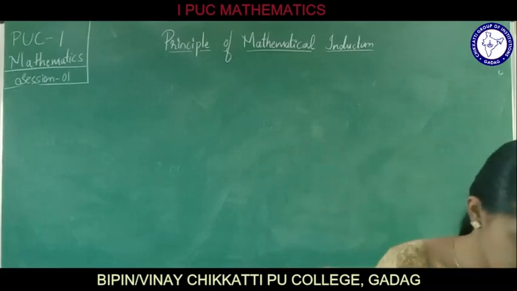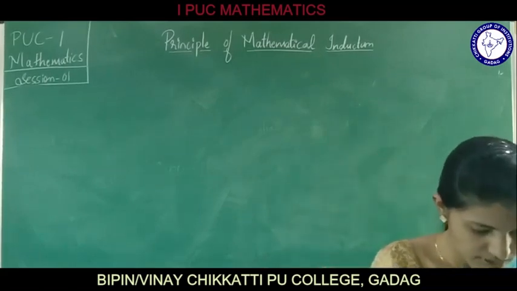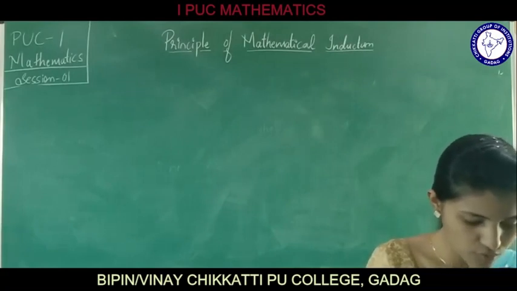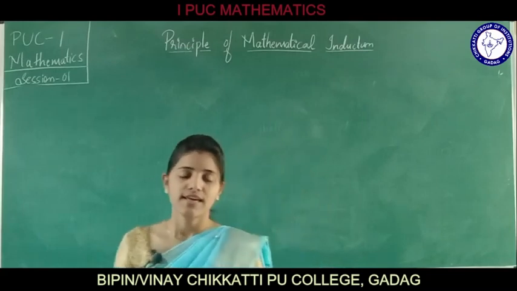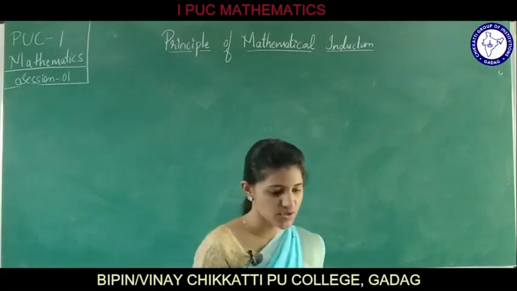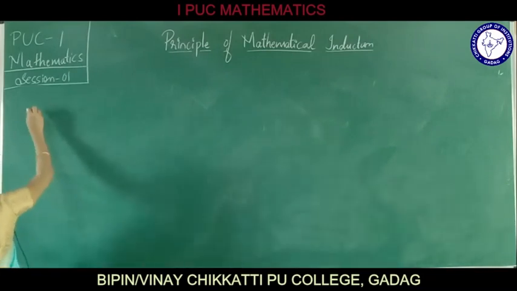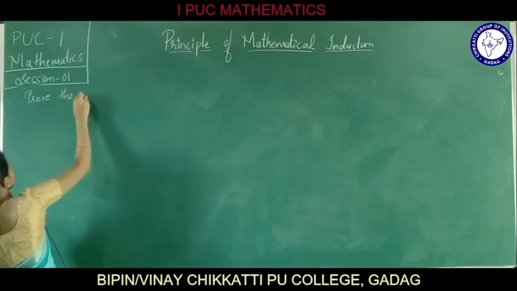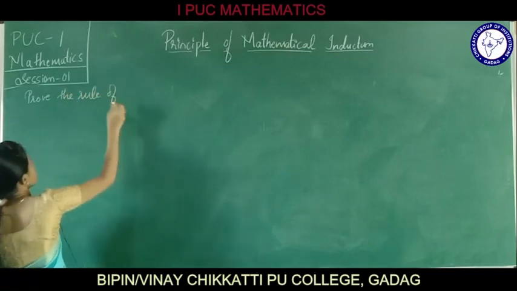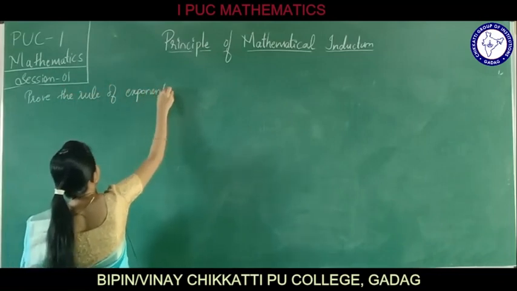Consider the second example, which is: prove the rule of exponents.